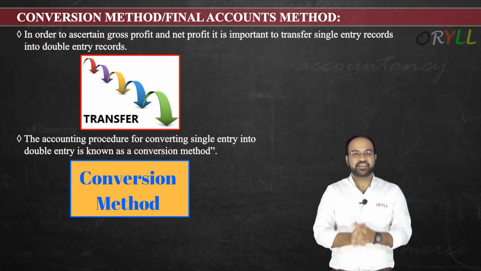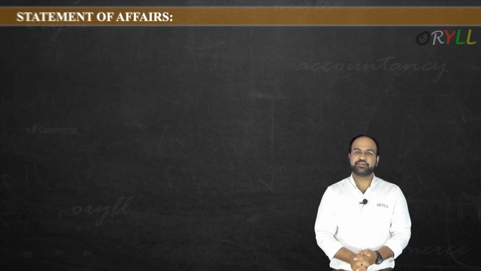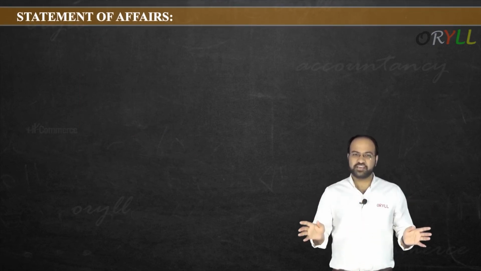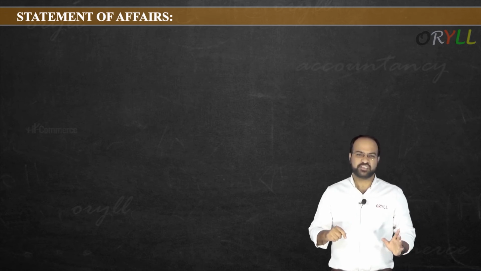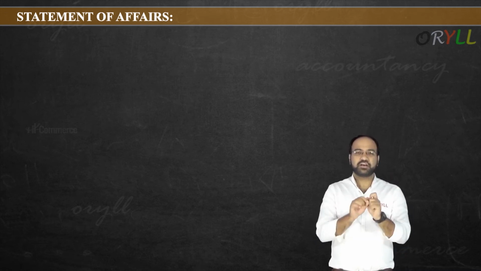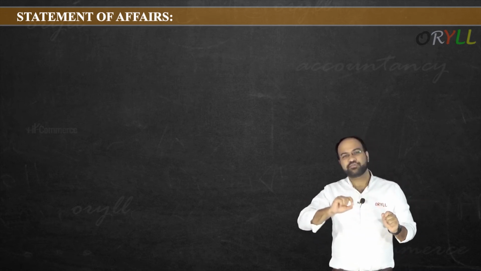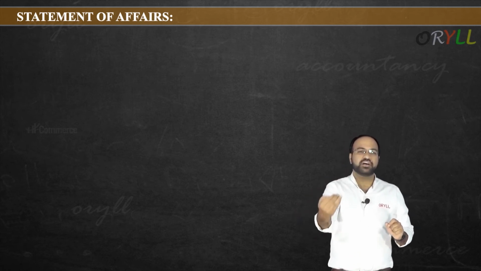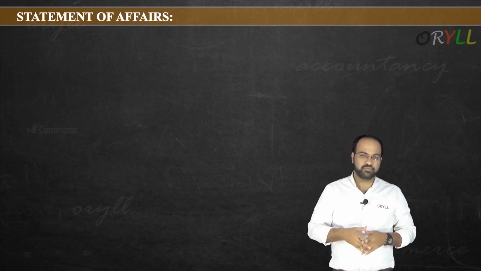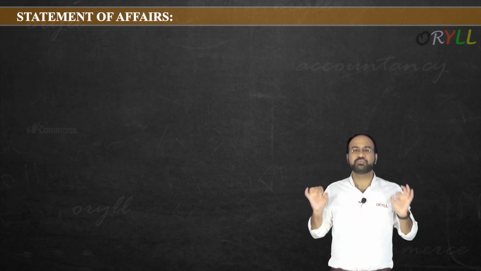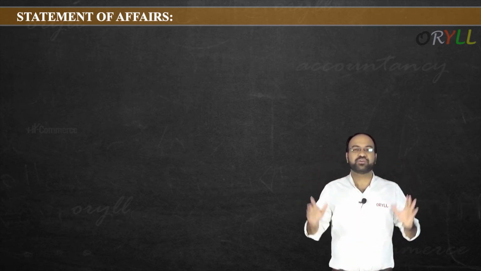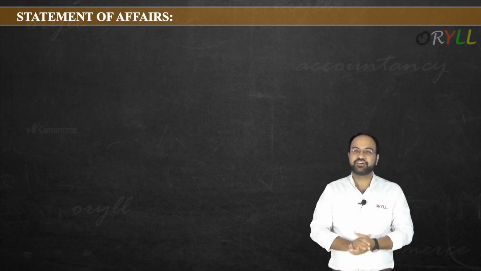Now let us go for the next topic, that is statement of affairs. We have seen that method. Now let us understand exactly what we mean by statement of affairs here. In the last topic we have seen the method, like under the statement of affairs method, how you can ascertain the profit or loss by taking closing capital and opening capital. But exactly what do you mean by statement of affairs? So that we are going to discuss here. What is the meaning of statement of affairs?